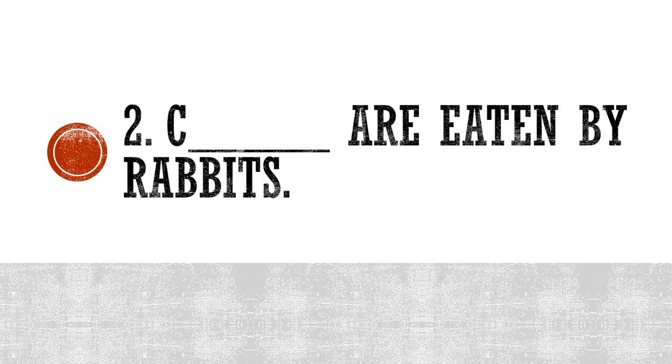Number 2. C dash are eaten by rabbits. Okay, this is an eatable for rabbits starting with C. So you have to just think about what rabbits are famous for eating. Okay, so let's see the correct answer.